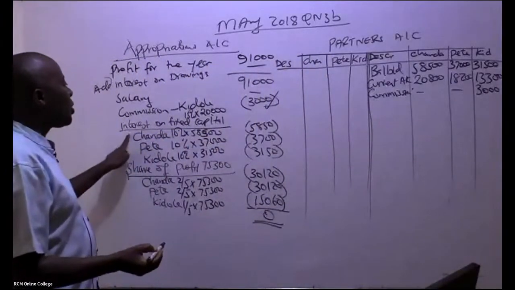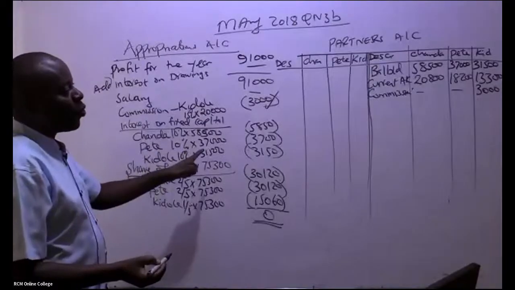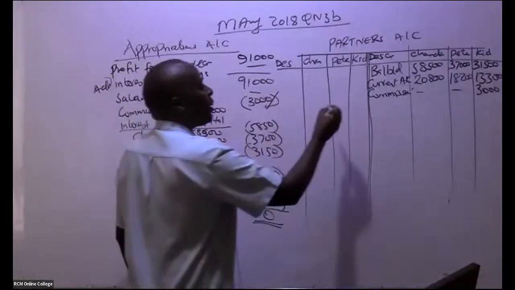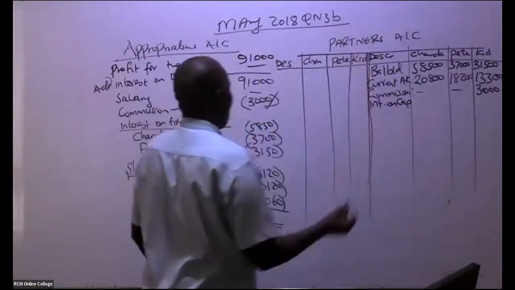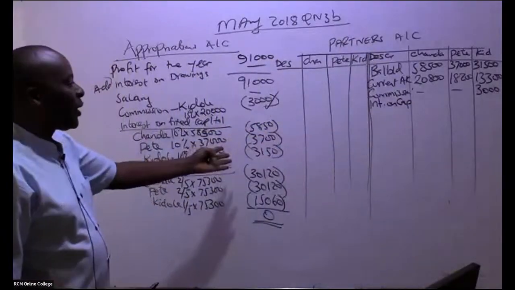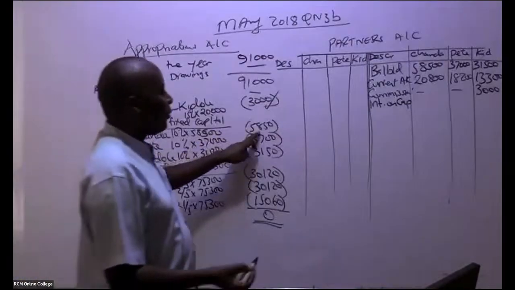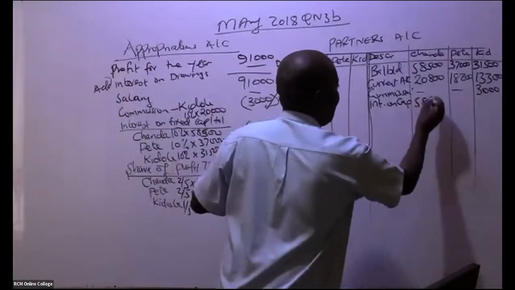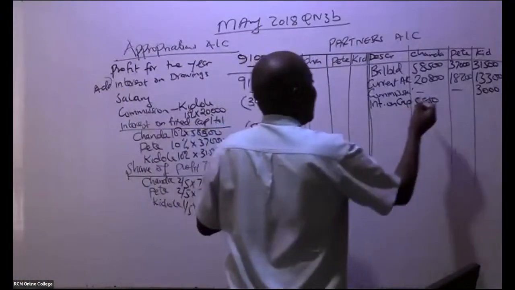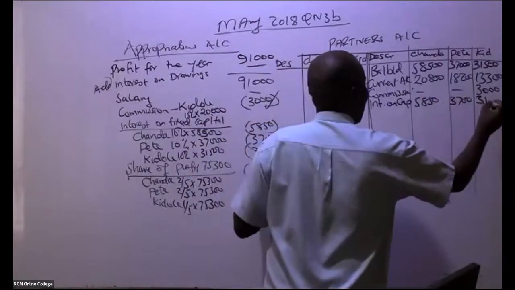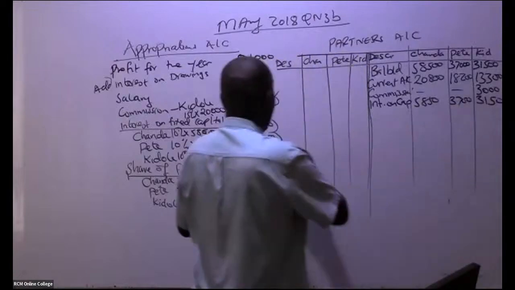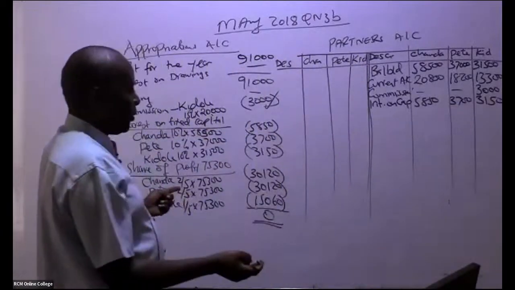They also got interest on fixed capital. So we have here interest on capital, and each one of them got 5850, 5850, 5850. We have 3700, 3700. We have here 3150. Don't put brackets. Of course, these were for purpose of subtraction.